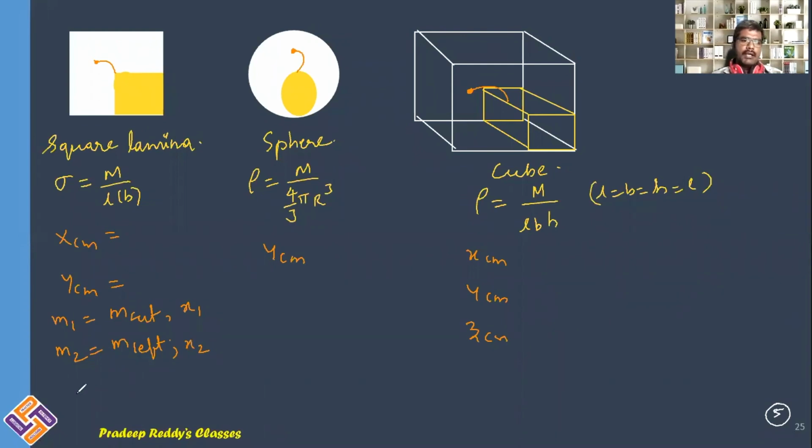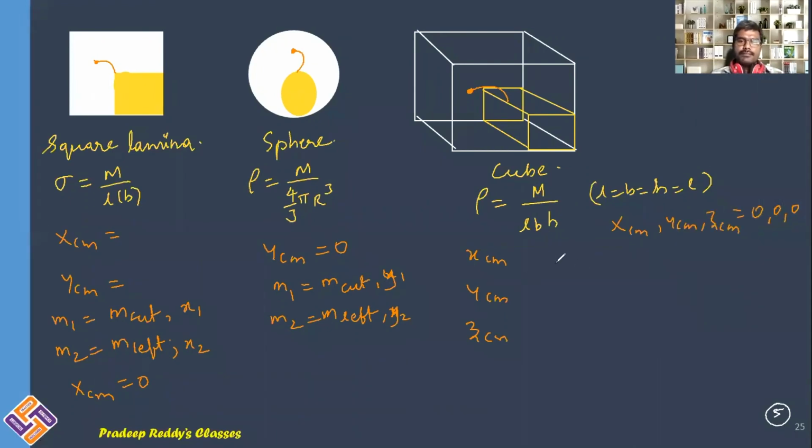You should use the formula XCM is equal to 0. Here also you will write YCM is equal to 0, with the mass of the cut portion equal to M1 and the mass of the left portion equal to M2. YCM you will equate to 0, with positions y1 and y2, because the center of mass is shifted along the y direction upward, therefore you will write y1 and y2 here. Similarly, XCM, YCM, ZCM for the cube you will take as 0, 0, 0.